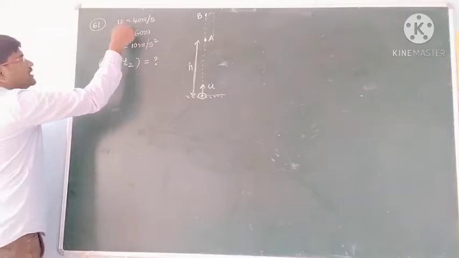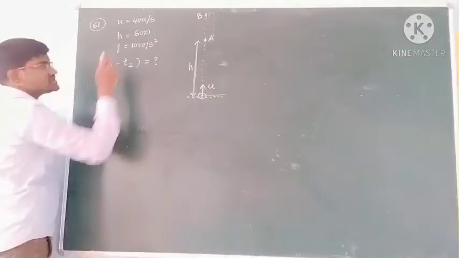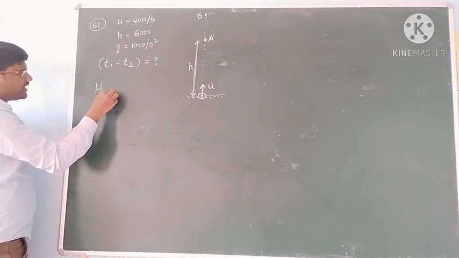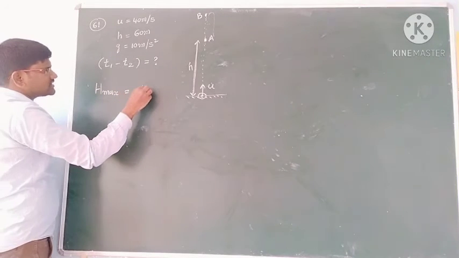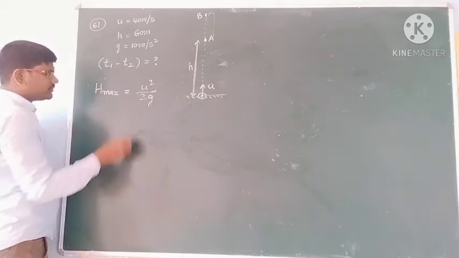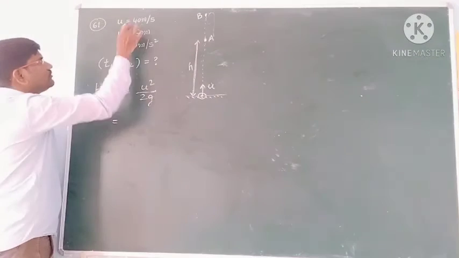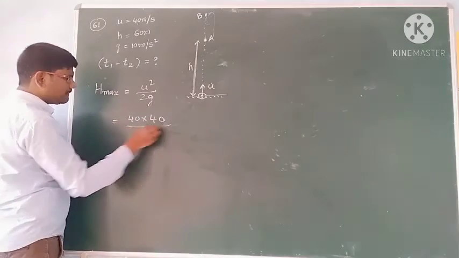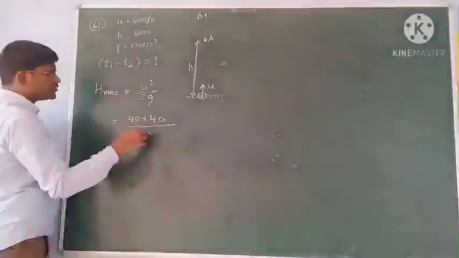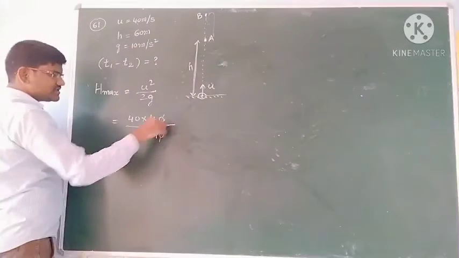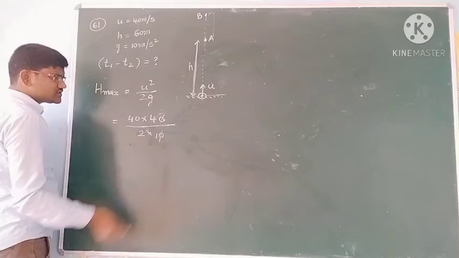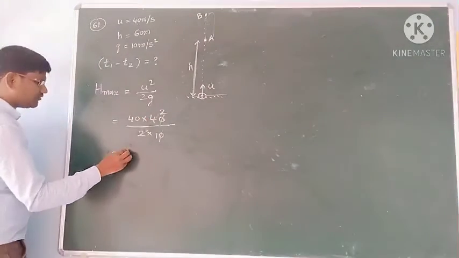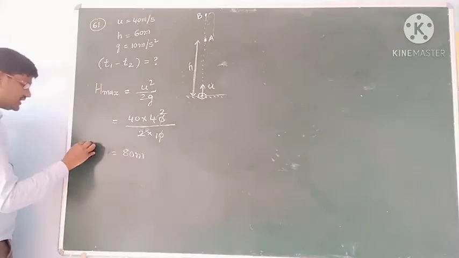First of all, initial velocity is 40 meters per second, I know. H is this much, you know. I will find the maximum height. So h maximum I want to find. H maximum means what is that? See students, maximum height is equal to u square by 2g. Okay, then u square value means 40, so 40 into 40 by 2g. 2 into, so g value how much? 10. Then this 0 0 gets cancelled. 2 2's, okay students, so 2 2's gets cancelled. 2 into 40 you will get 80 meters is the